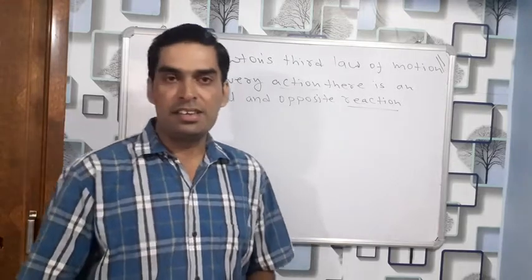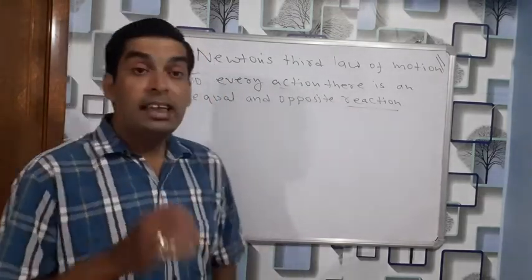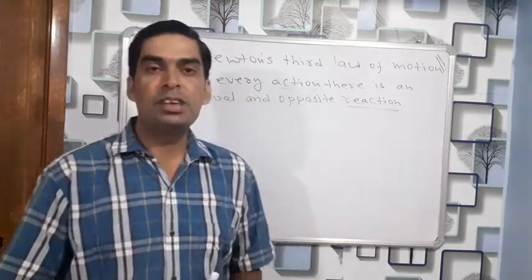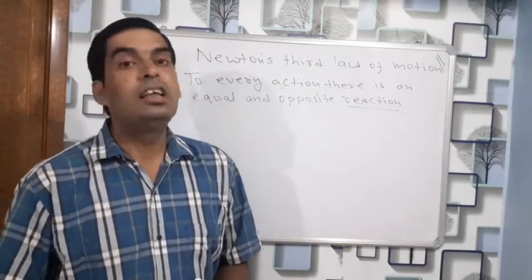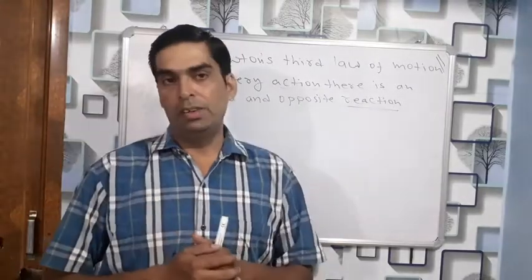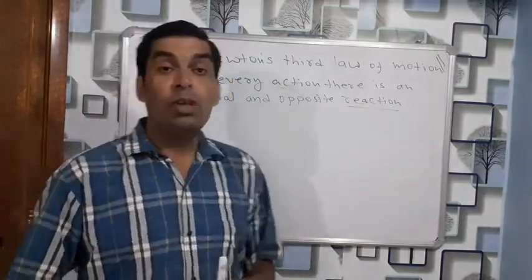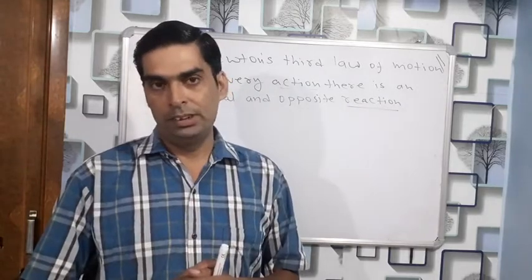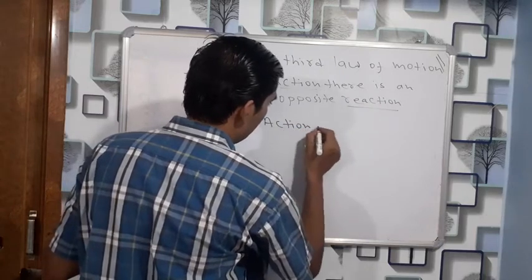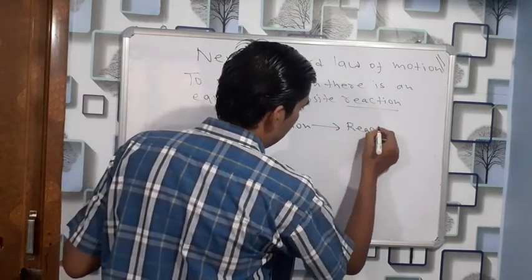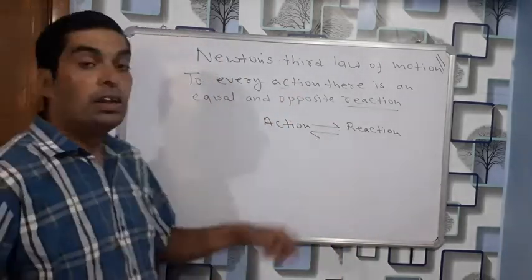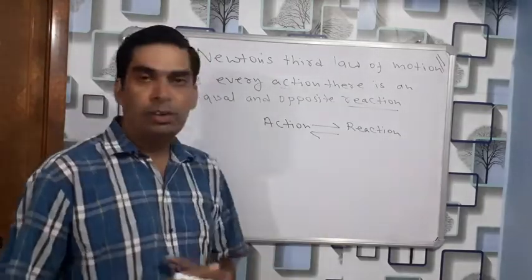So here one question arises: if action and reaction are taking place, is the result of the action-reaction pair 0? Please think and try to answer it. No, it can't be 0. The result of action and reaction can't be 0, though they are equal, because action and reaction work in different directions. If the action is there, the reaction will be in the opposite direction. So the result of the action-reaction pair is never 0.